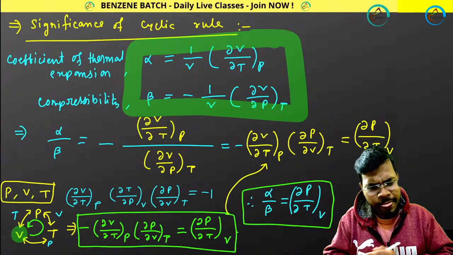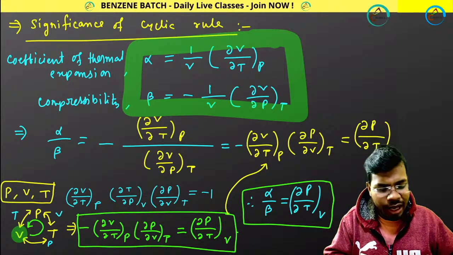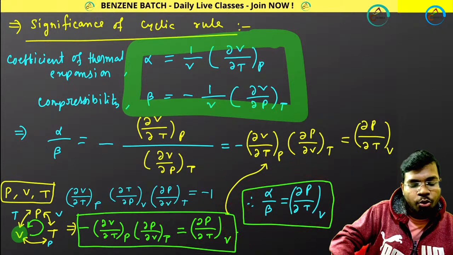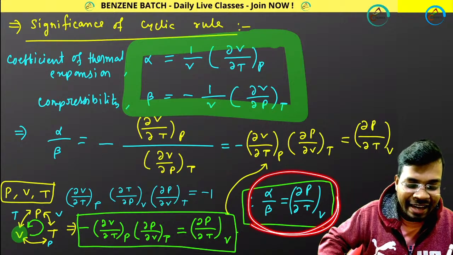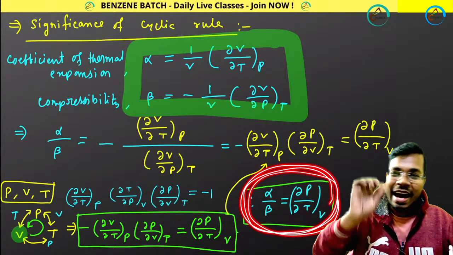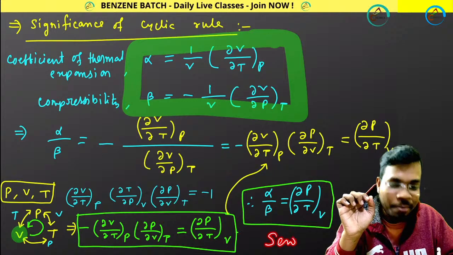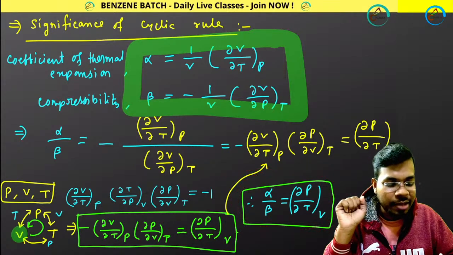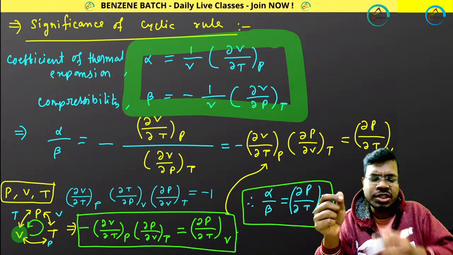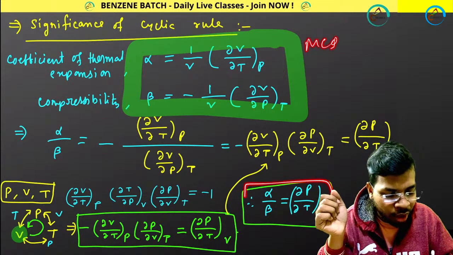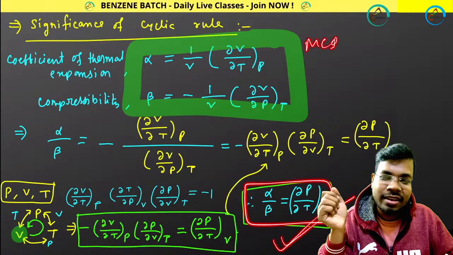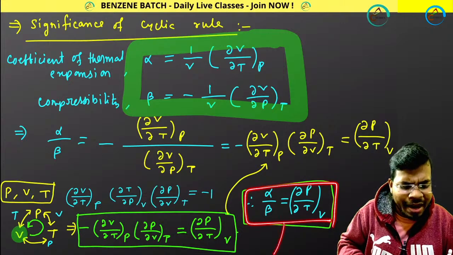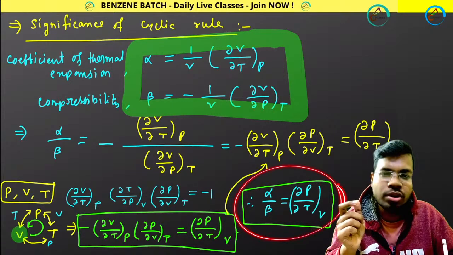By applying this cyclic rule you can prove this expression. Don't wonder what the significance of this expression is; I showed you whenever I was teaching you entropy. I used this expression. Sometimes they can ask which of the following equations is correct in an MCQ, and you have this option. If you forget, you can derive it, or I suggest you try to remember it by practicing a lot of times.